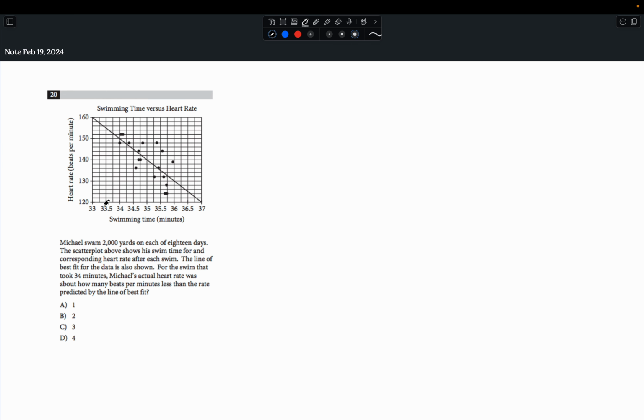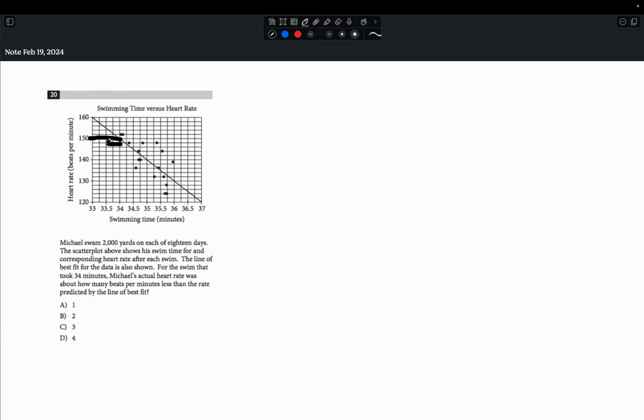So, as you can see, the question is asking for the swim that took 34 minutes, Michael's actual heart rate was about how many beats per minute less than the heart rate predicted by the line of best fit. This is the line of best fit here. And the point that corresponds to that point on the line is this point right here. The question is asking how much less is this point right here than this point right here. So this predicted point is 150.